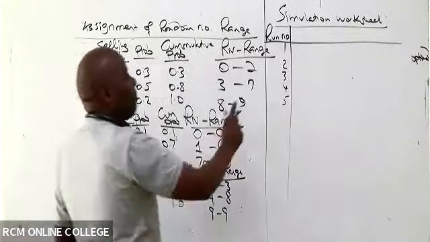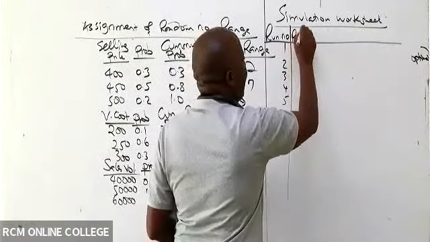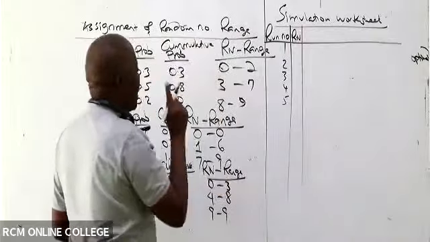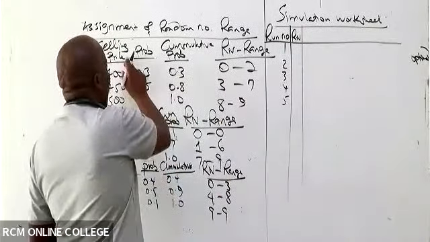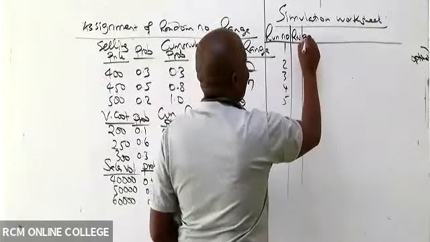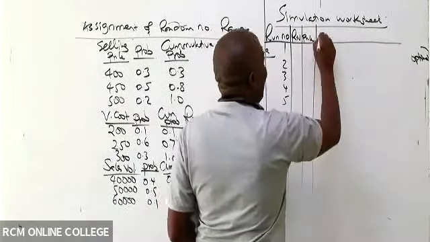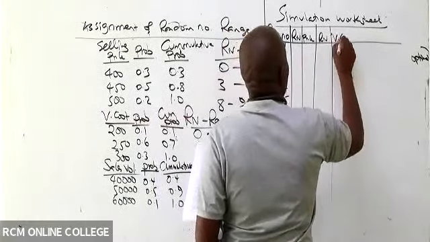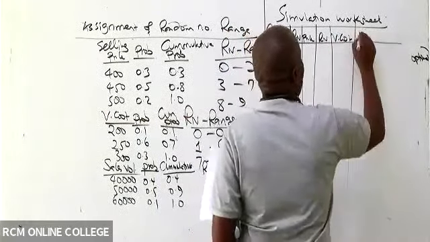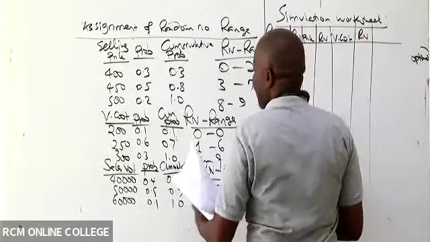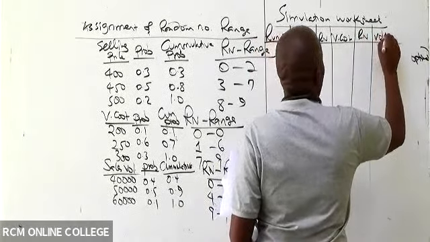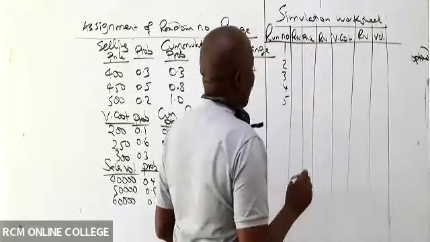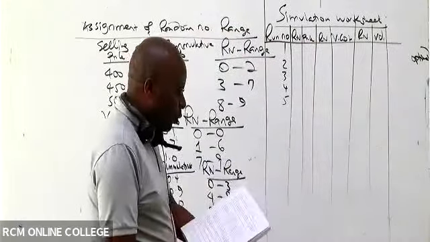To estimate them, we use random numbers given by the examiner. So I'll pick the first random number given by the examiner to help me predict the price. Then I pick another random number given by the examiner to help me predict variable cost. Then I'll pick another random number given by the examiner to help me predict the volume. Now, please listen before you continue, because I would want to give you time to do this.